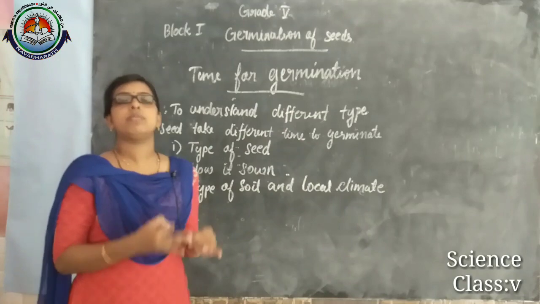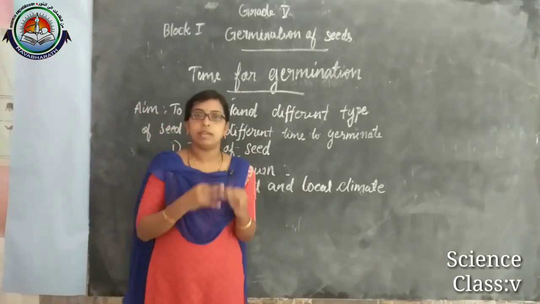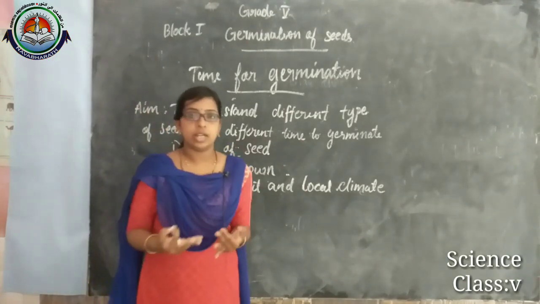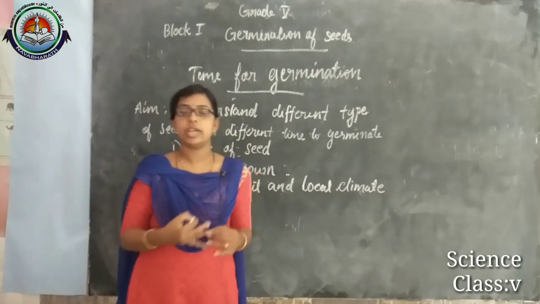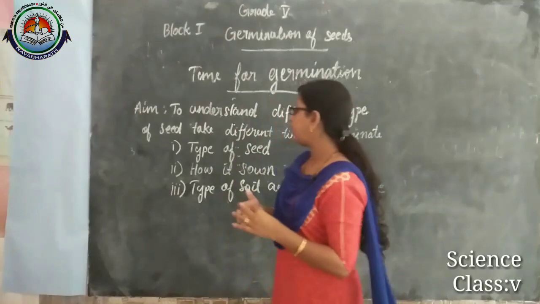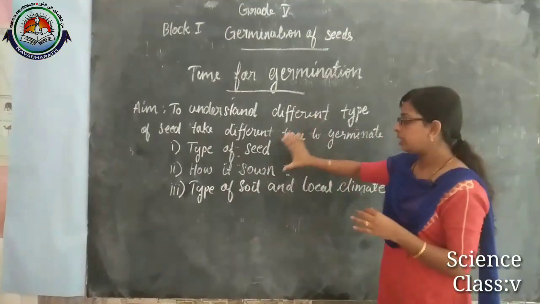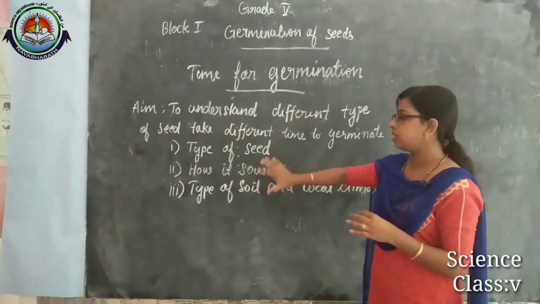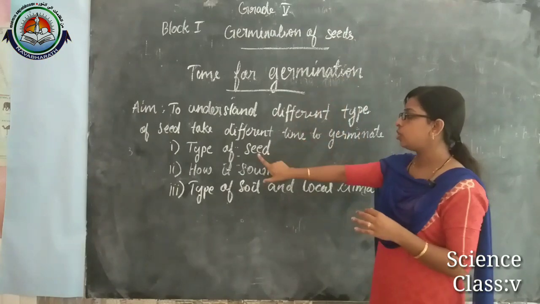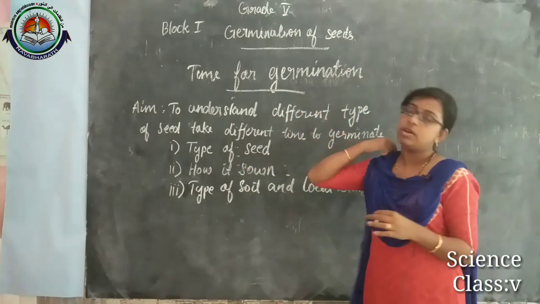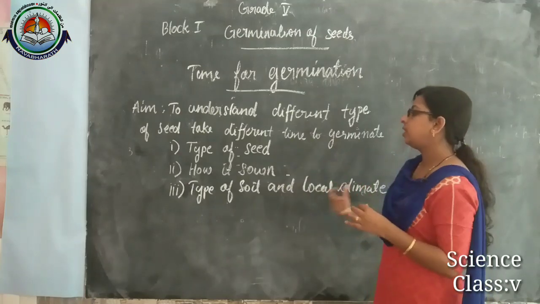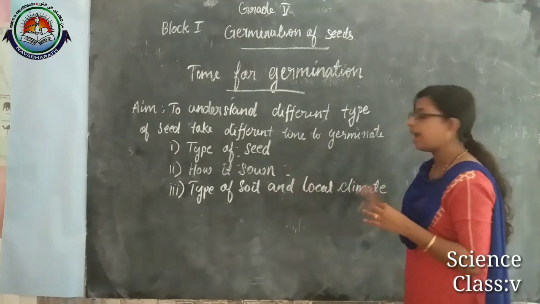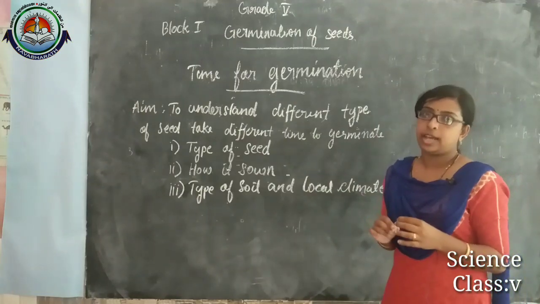In this time for germination lesson, we learned that different seeds take different time to germinate. The main factors affecting the time for germination are, first, the type of seed, second, how it is sown, and third, the type of soil and the local climate.